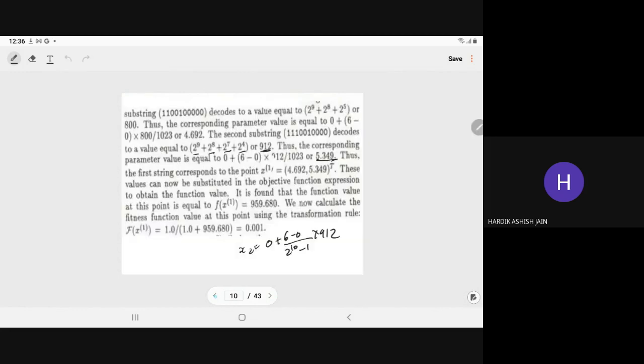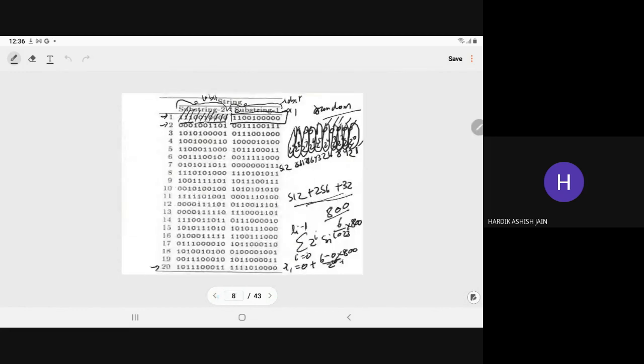If you want to try, if you have the calculator, please try for the second string yourself. Then check from my answer. First compute the value of x1, x2. Then compute the value of small f. Then 1 upon 1 plus f.